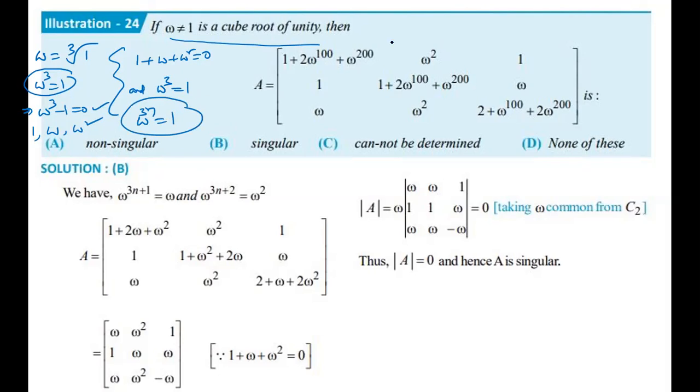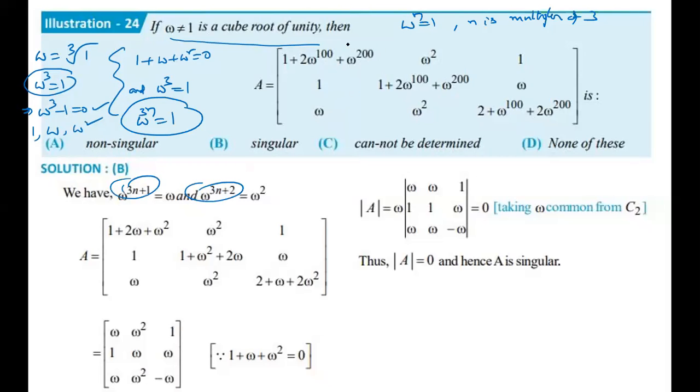Omega power 3n. Why? Omega power n is equal to 1 when n is a multiple of 3. Omega power 3, omega power 99, any multiples of 3, such values are always 1. That's why. Now forget omega power 3n plus something for now. Don't worry about this one.